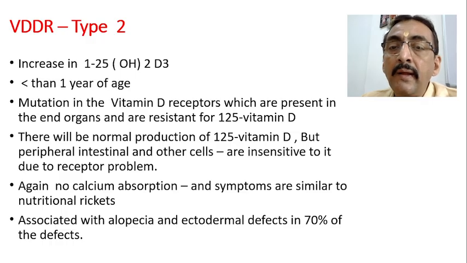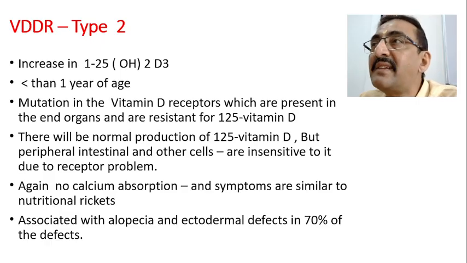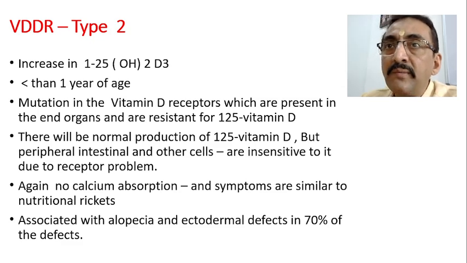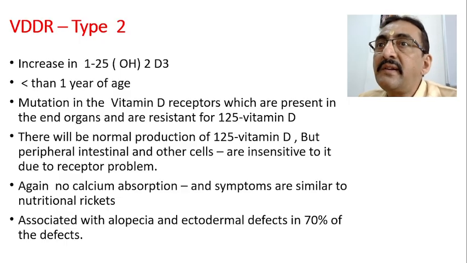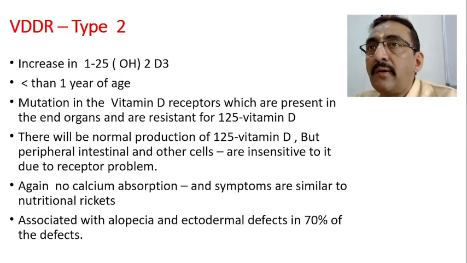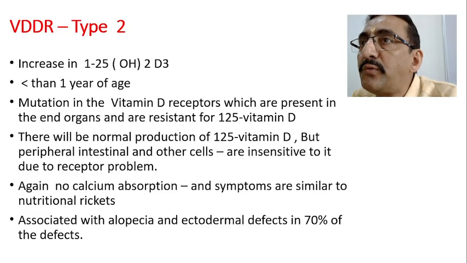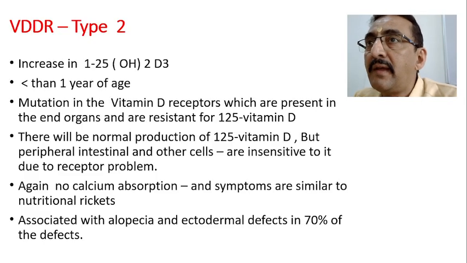There will be mutation in the vitamin D receptors. That means in the intestinal cell walls there are receptors which are very specific for the active form of the vitamin D or D1. Now those receptors are either not formed, or they are functioning in an abnormal way. That means they are not responsive to the active form of vitamin D.